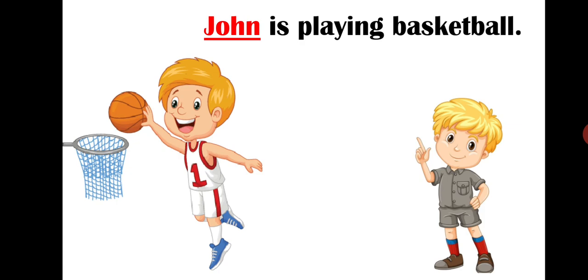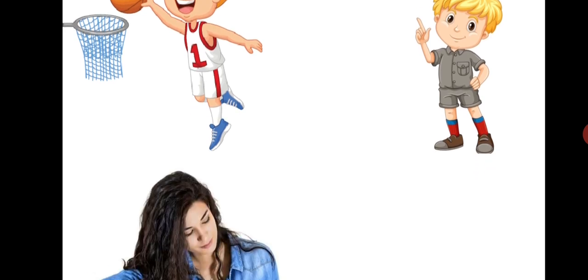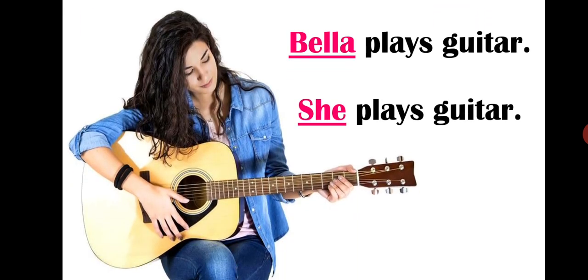John is playing basketball. So John is a male as well as the subject in this sentence. We are talking about John. So for males, we use the pronoun he. So it will become he is playing basketball. We have replaced the noun John with the pronoun he. Clear? Next. Bella plays guitar. Bella is a female as well as the subject. So for females, the pronoun she is used. The noun Bella is replaced with the pronoun she.